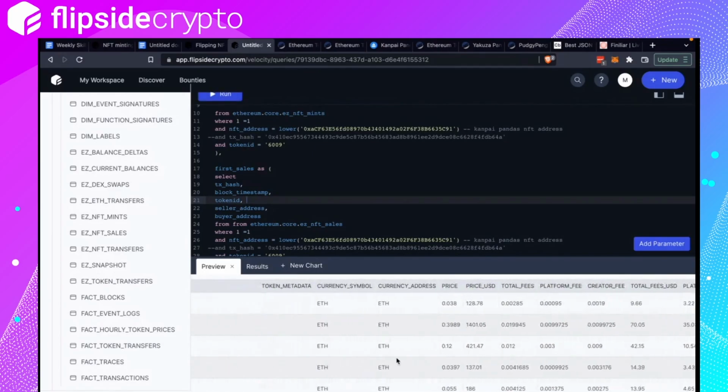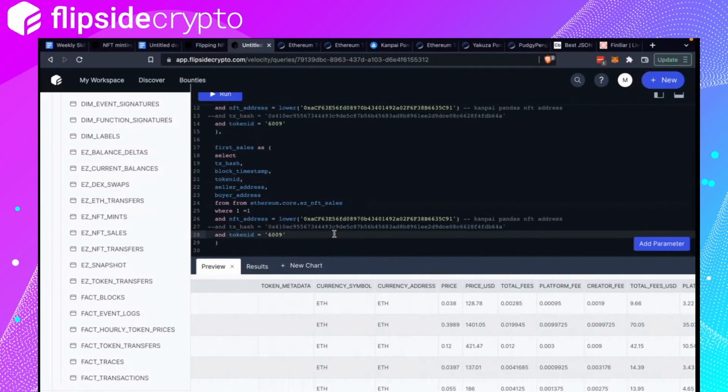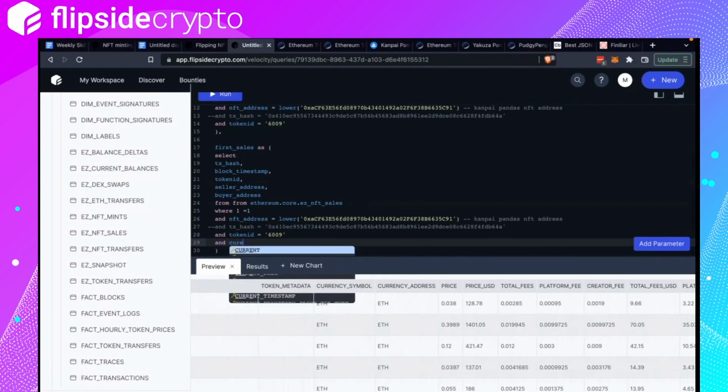Our currency address is ETH. So I'm going to assume that for all Kanpai Pandas, we're only going to look at sales where the sale is conducted in native Ethereum, right? So currency address is ETH.